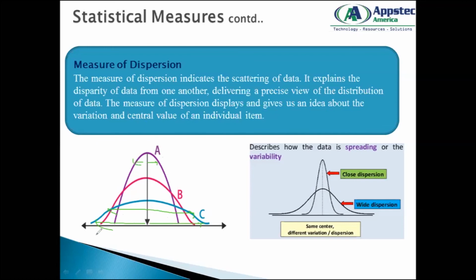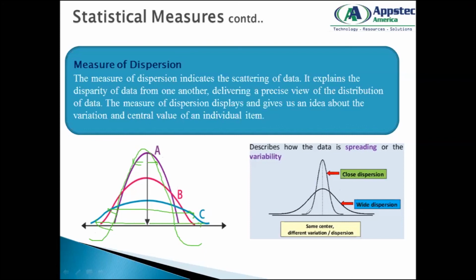Because the data is following some sort of a distribution. So that's the measurement of dispersion, how spread or how widely spread my data is from a value called the average value. So what are my various ways of identifying the dispersion?